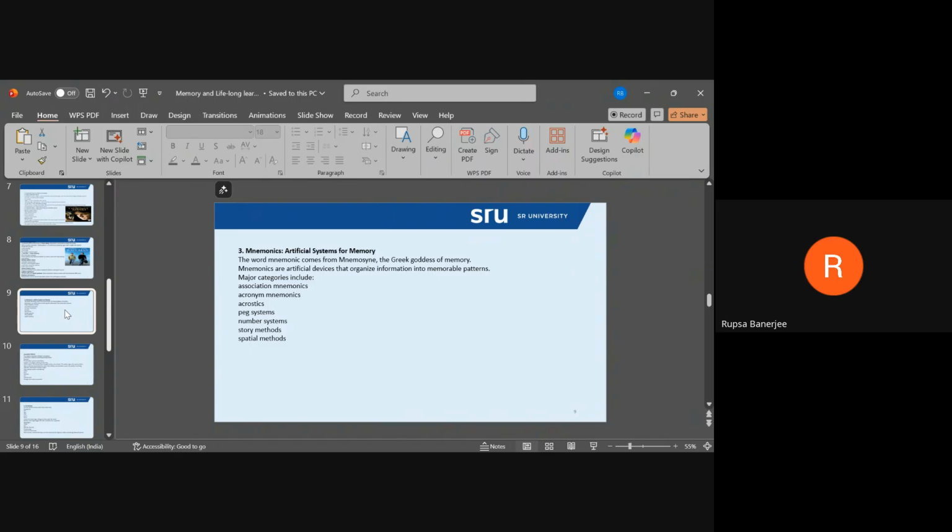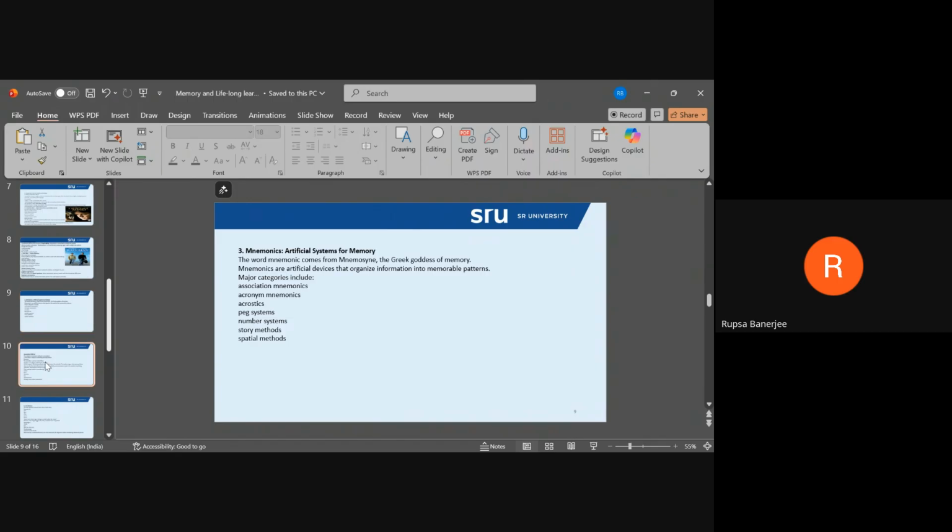Major categories include association mnemonics, acronym mnemonics, acrostics, peg systems, number systems, story methods, and spatial methods. So these are all the mnemonics or artificial devices that are used to organize information into memorable patterns. It is important to take them into account, and we will go over all of them one by one.